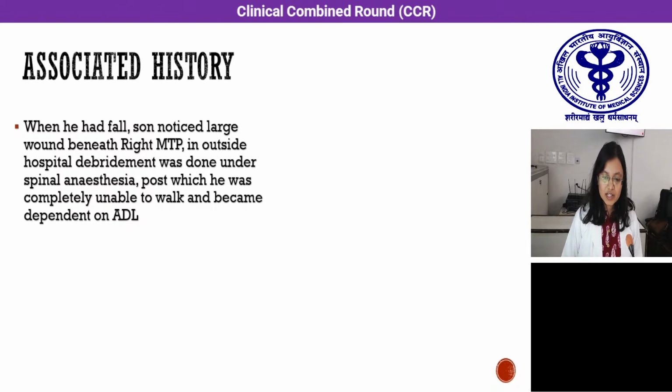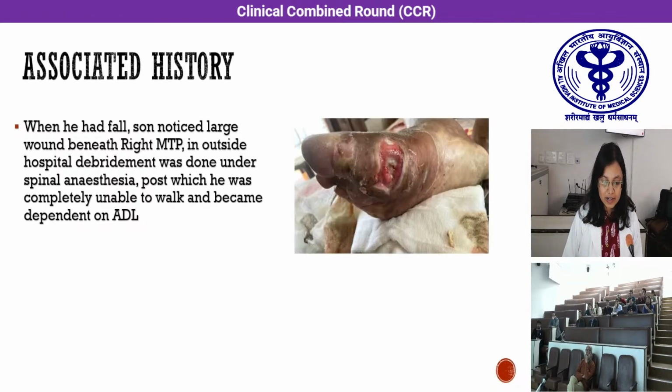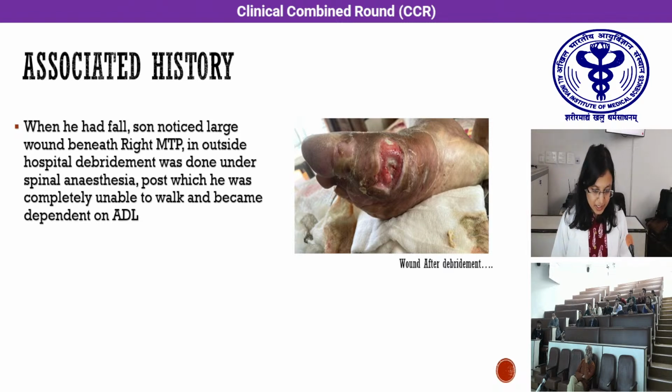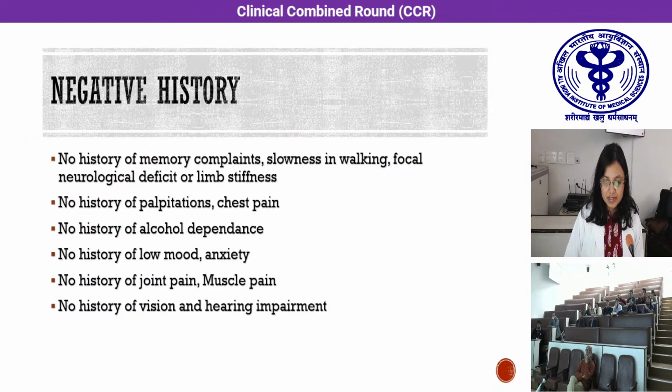When he had the fall, his son noticed a large wound beneath the right MTP joint. In the outside hospital, debridement was done under spinal anesthesia. This is the wound our patient had, and he was completely unable to walk and gradually became bedbound and dependent for his ADL. His condition further deteriorated and he presented to the hospital with a history of altered mental status and reduced verbal output for the past 7 days.